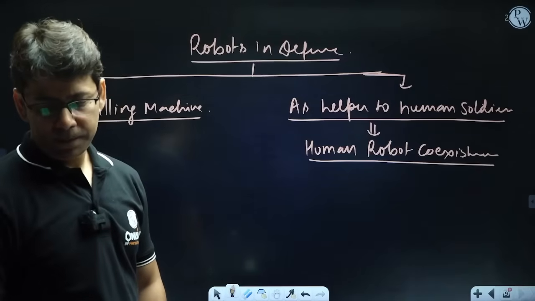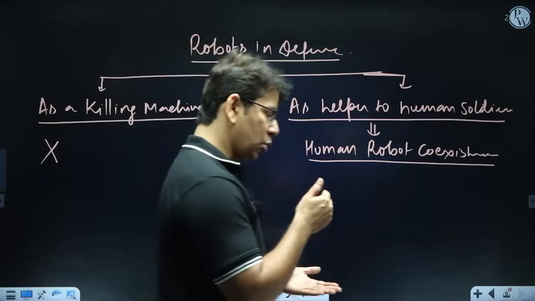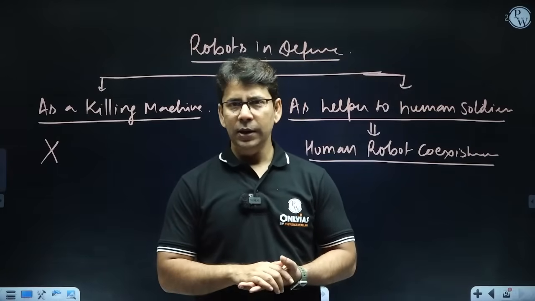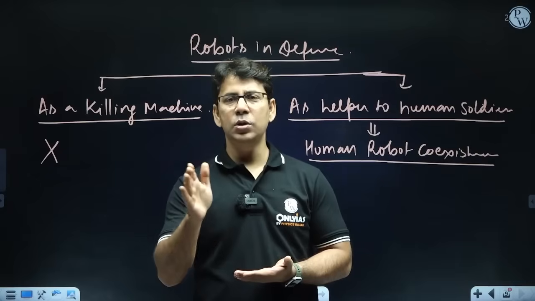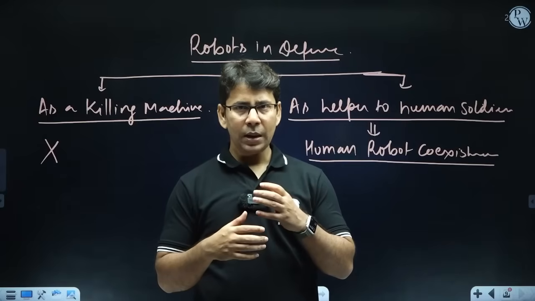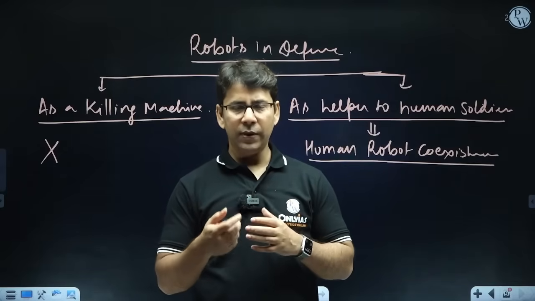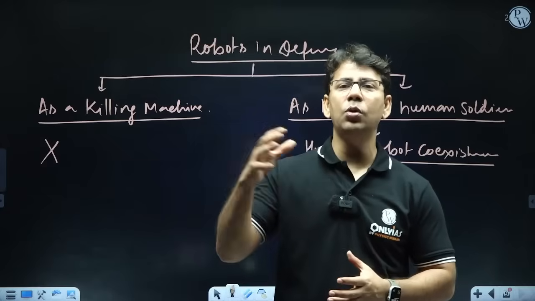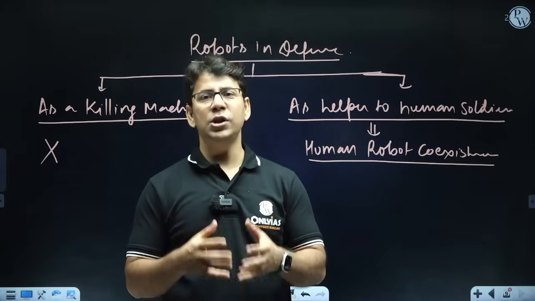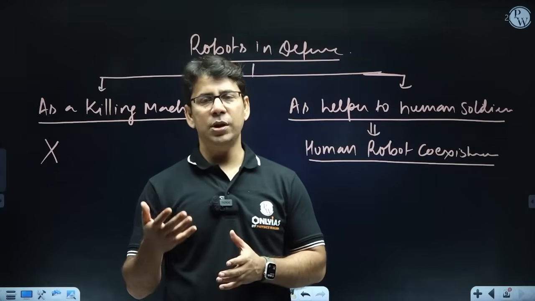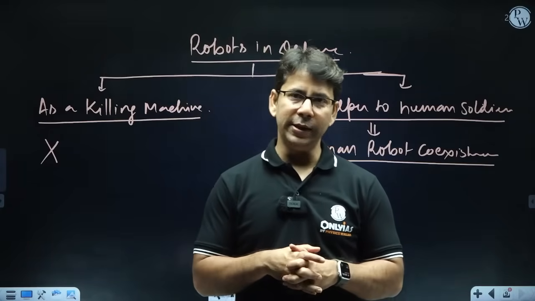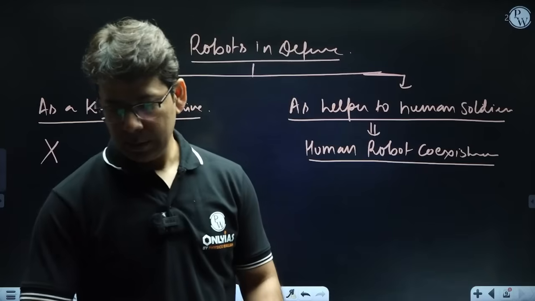Because using an automated robotic system moving into the war field, indiscriminately killing the soldiers out there, will interfere with many conventions related to war, right? It won't be able to differentiate between situations. It will have just one work, to kill, and that won't be a good idea.